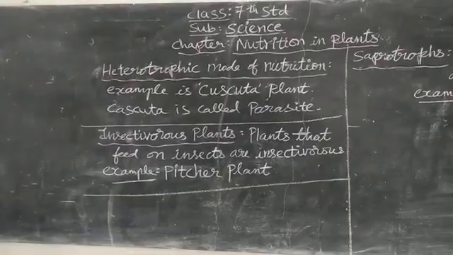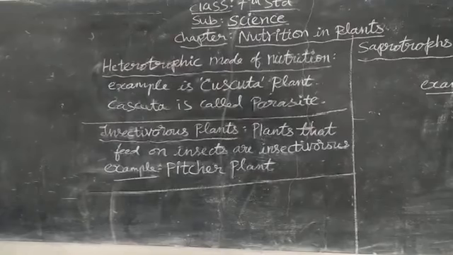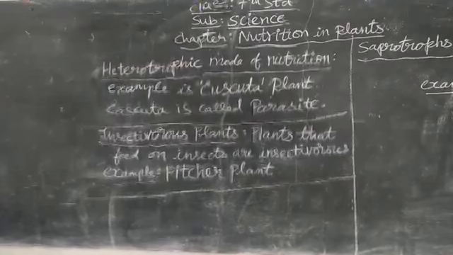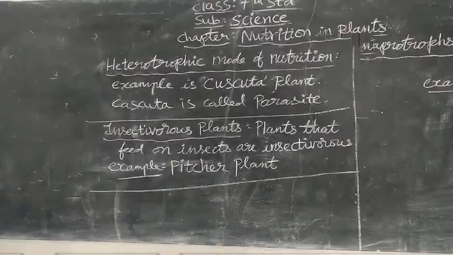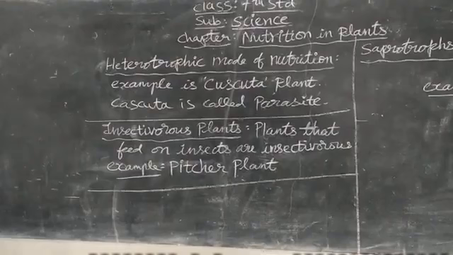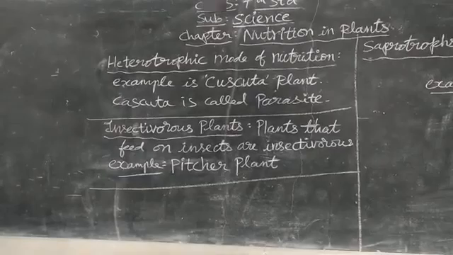An example is Cuscuta. This Cuscuta plant depends on another plant for food. How does it take food? It climbs over the autotrophic plants and absorbs the nutrients from that autotrophic plant.